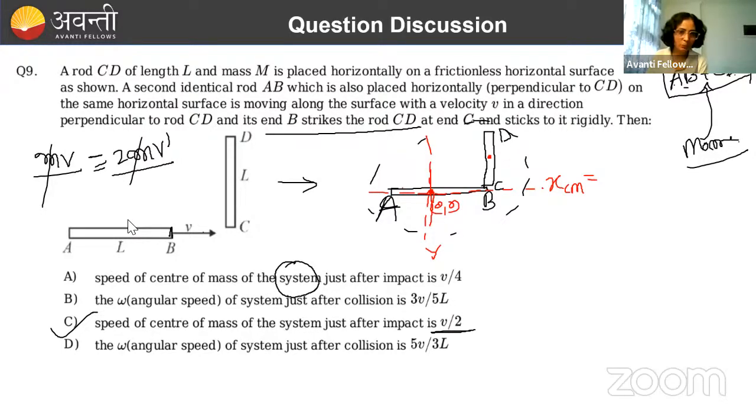And center of mass of CD rod coordinate is where? It is here now. So iska coordinate with respect to this origin will become how much? X will become L by 2 and y, because this distance is L by 2, y will also become L by 2. Now let's calculate XCM. So m into 0 plus m into L by 2 divided by 2m. So you will get L by 4 as the answer.